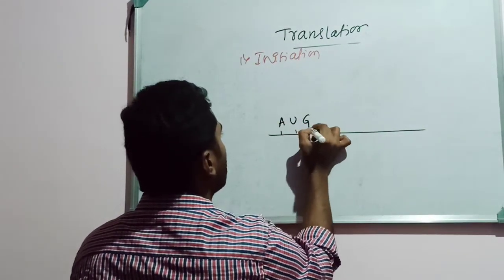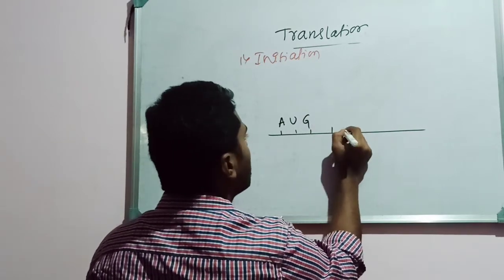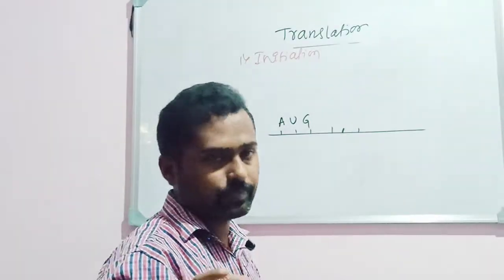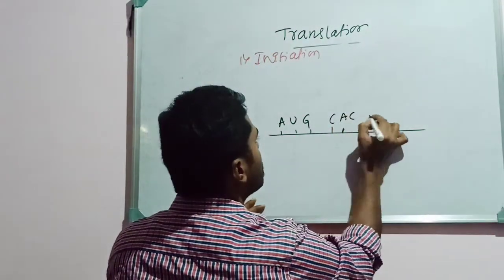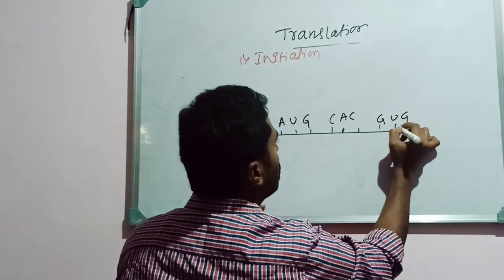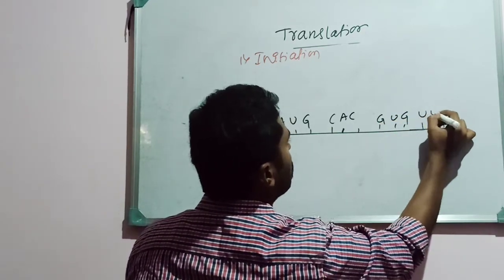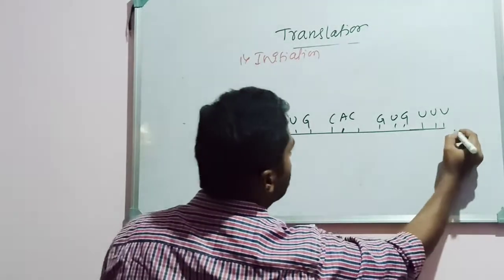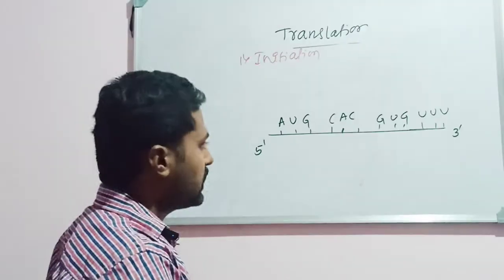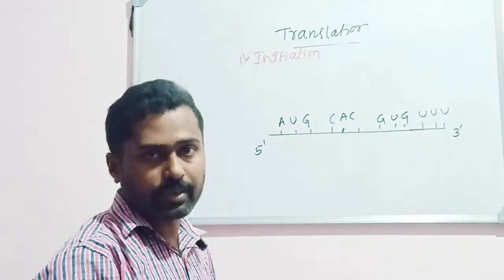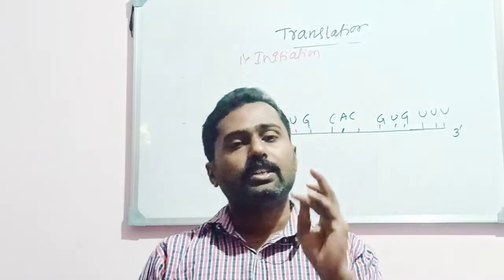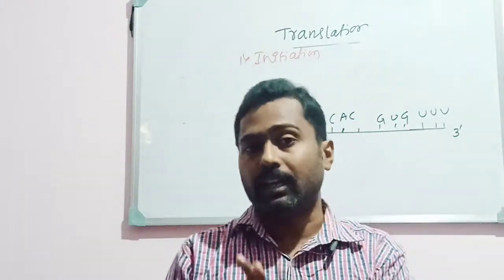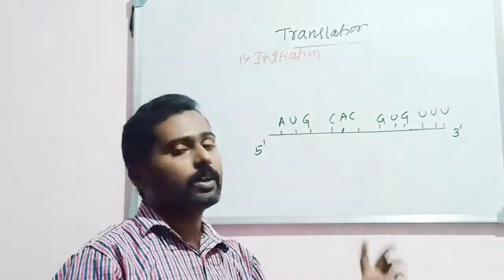It consists of codons like AUG or different codons, but AUG is always the initiator codon. That's why AUG comes first. AUG, then CAC, then GUG, then UUU. Likewise, different codons can be seen on the mRNA. And that runs in 5' to 3' direction. Similarly, the process of translation also takes place in 5' to 3' direction. Replication of DNA, transcription and translation are all similar to one another, all of them running in 5' to 3' direction.